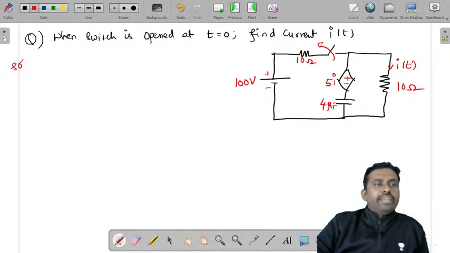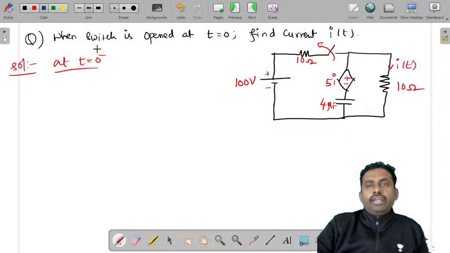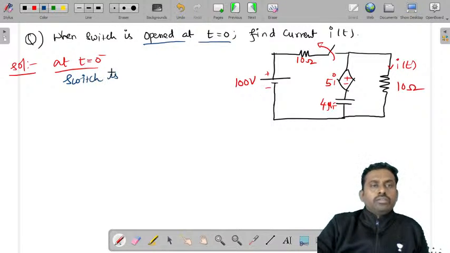So let's try to find its solution. At t is equal to 0 minus, what is the position of the switch? At t is equal to 0 minus, that is just before that, the switch is closed. Because it is being opened, that means the switch is opened at t is equal to 0, indicates at 0 minus the switch is already closed. So the switch is closed. Let's try to draw that circuit.